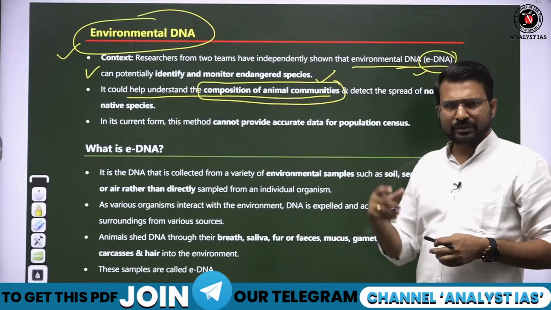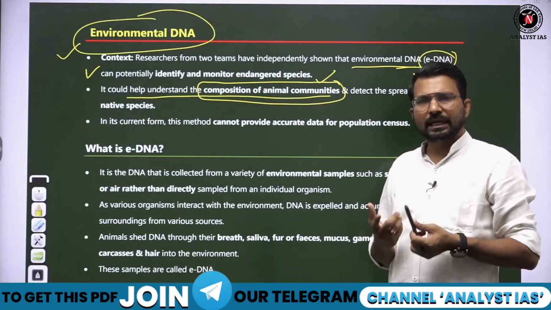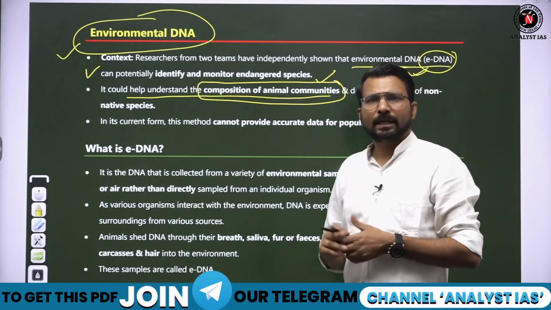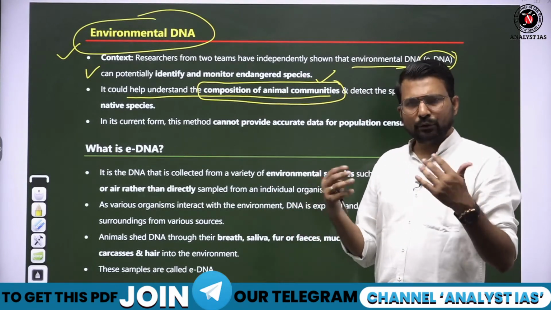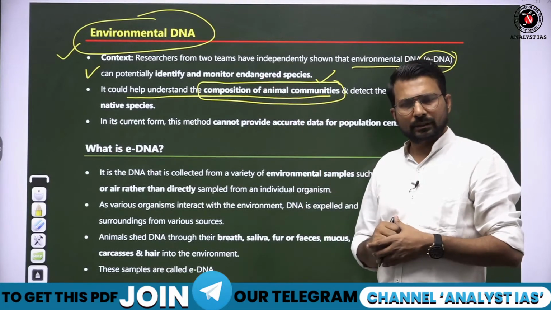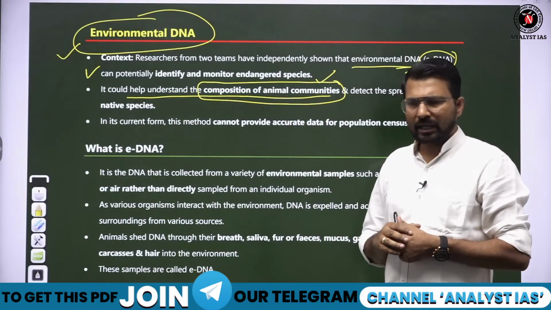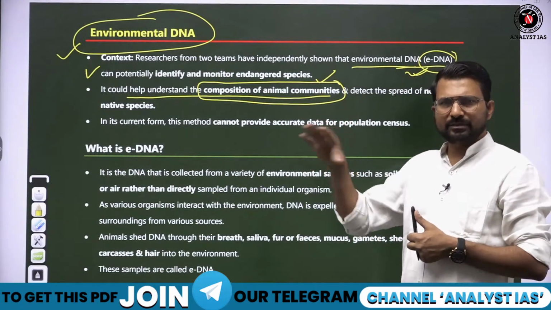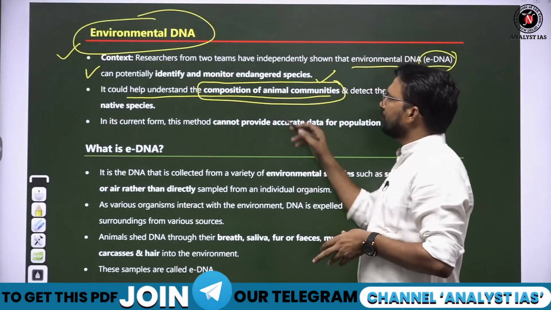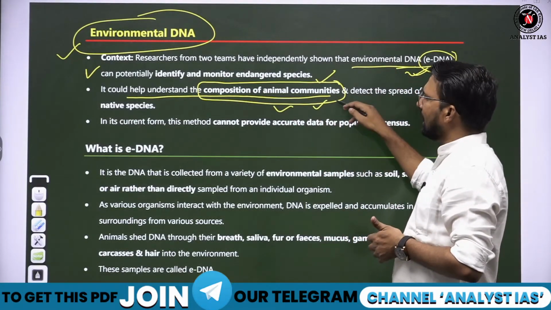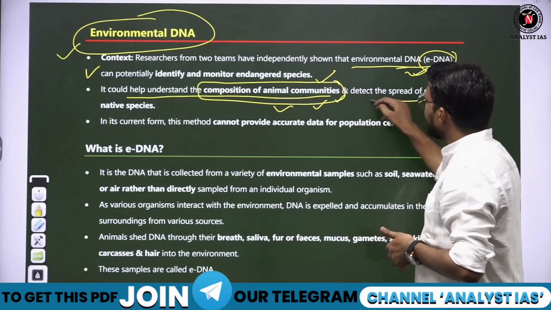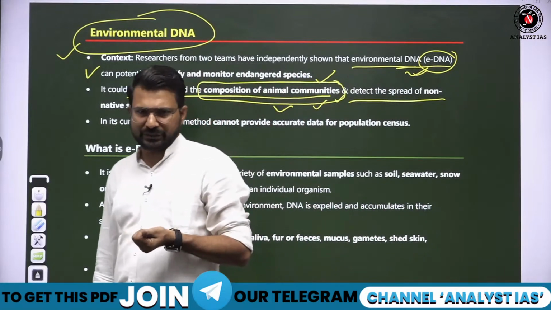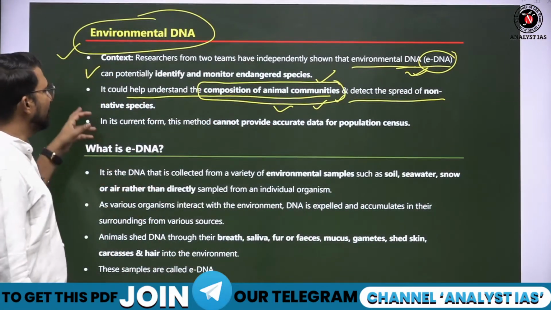Like perhaps the eDNA, environmental DNA, of one species is there in our surroundings, and those animals lived here let's say millions of years ago. And if we find the DNA, then we'll get to know that this ecosystem at some time supported this particular species. Fine. So this will make us understand the composition of the animal community, their spread, which are the native species, which are the non-native species. Native and non-native भी इससे हमको पता चल जाएगा.